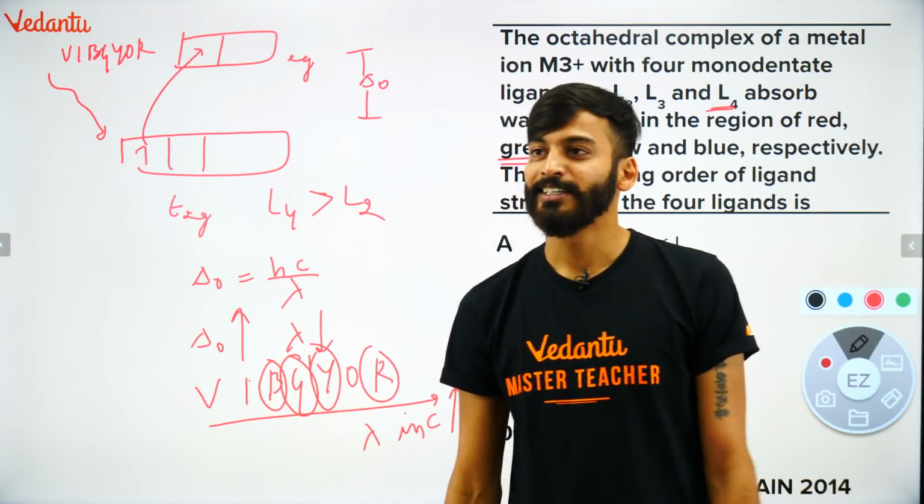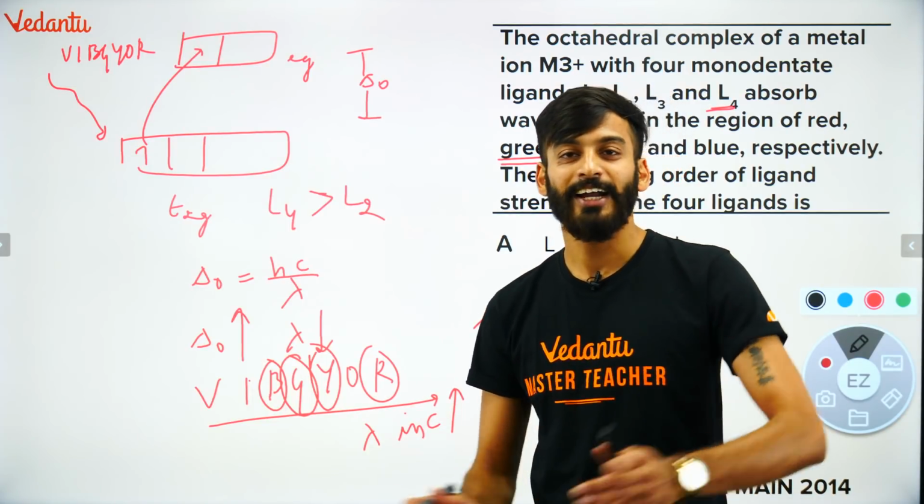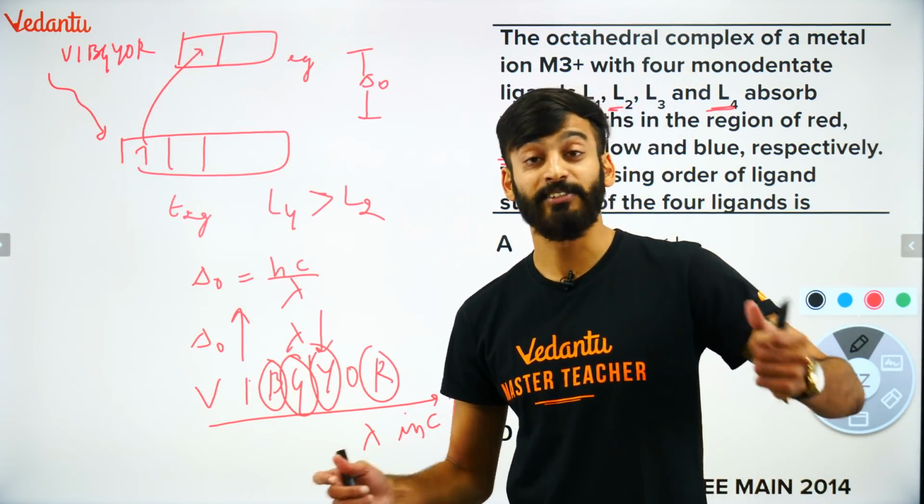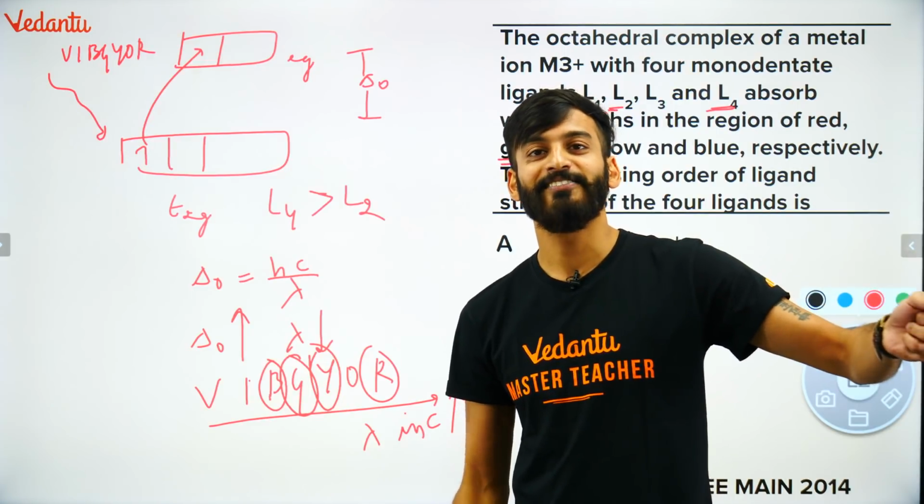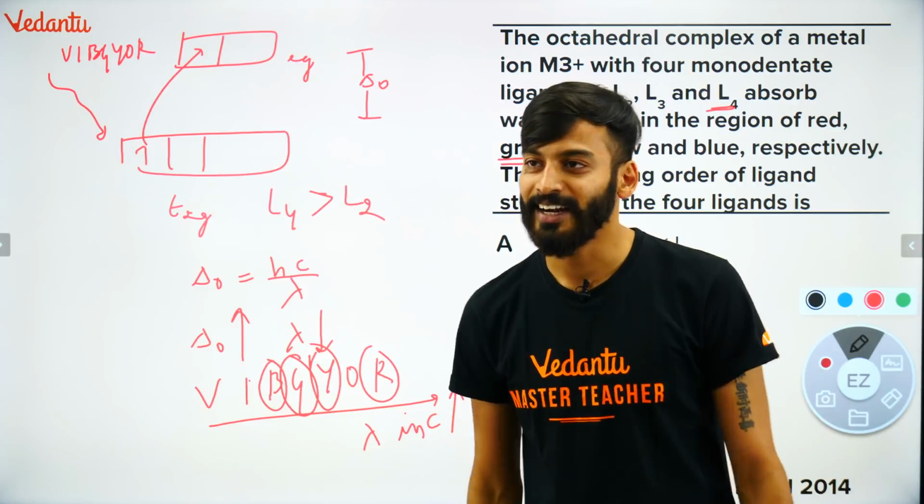सबको समझ आ गया? सबको clear हुआ? क्या मजा आया? Easy question. How easy it is? Higher the splitting, it means ligand must have been very strong. For that, wavelength of radiation absorbed should be very, very less. You got that correct. मजा आ गया.